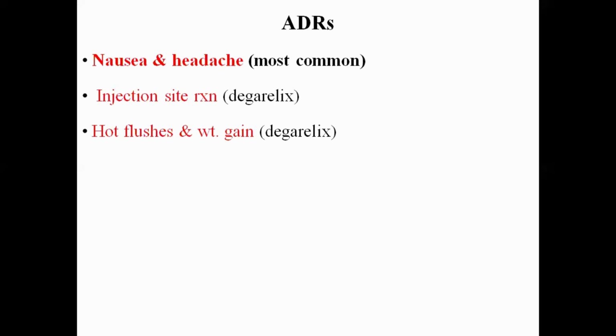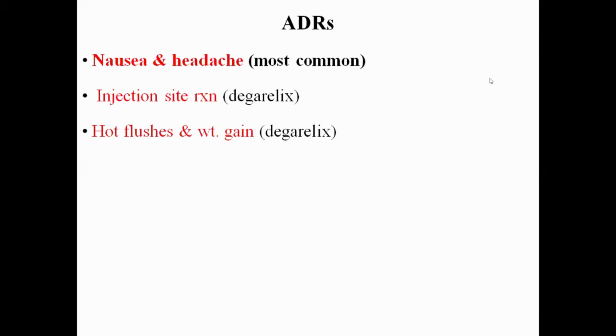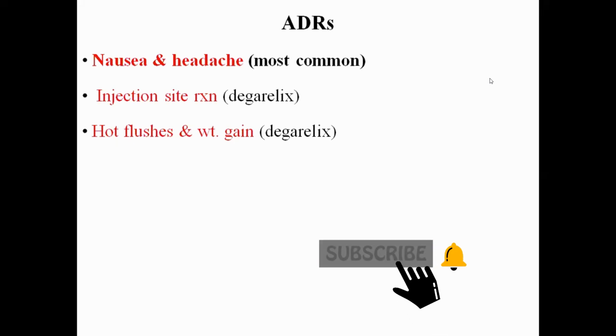So this is all about the gonadotropin releasing hormone antagonists. We have now finished the hormones from the anterior lobe of the pituitary gland. We have discussed prolactin, growth hormone, and the gonadotropin releasing hormone agonists and antagonists, and the gonadotropins. The most important thing here is the physiology.